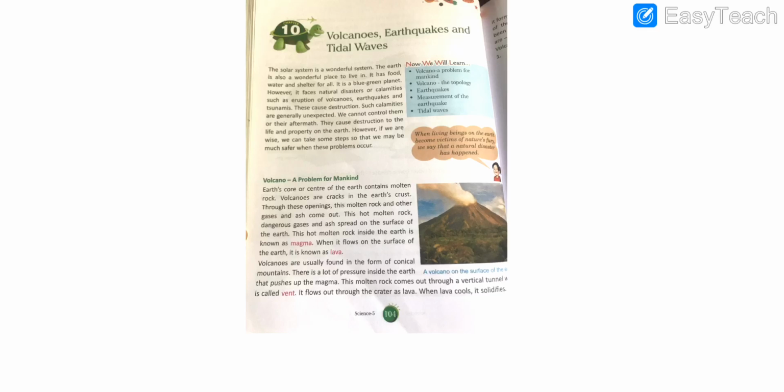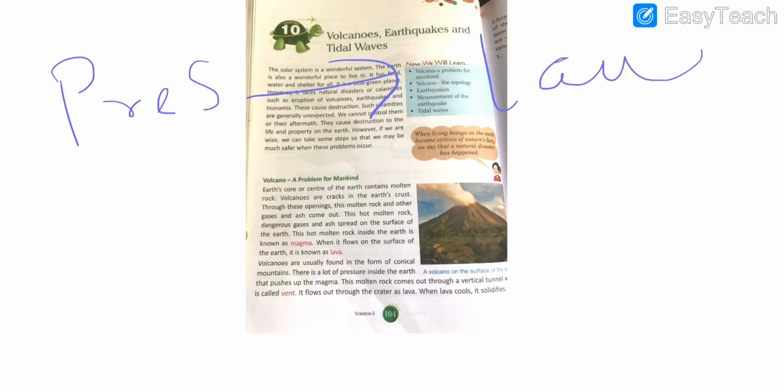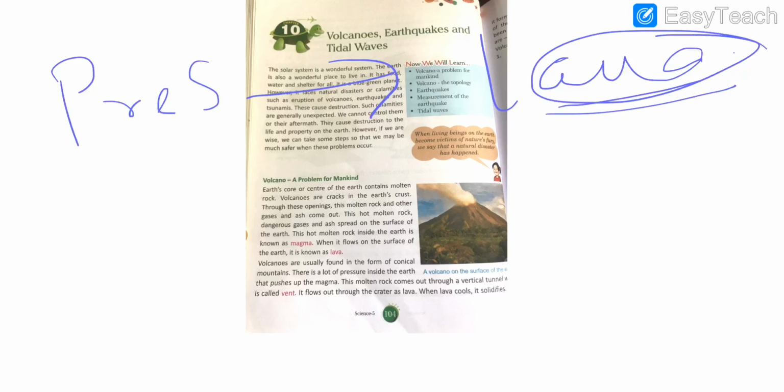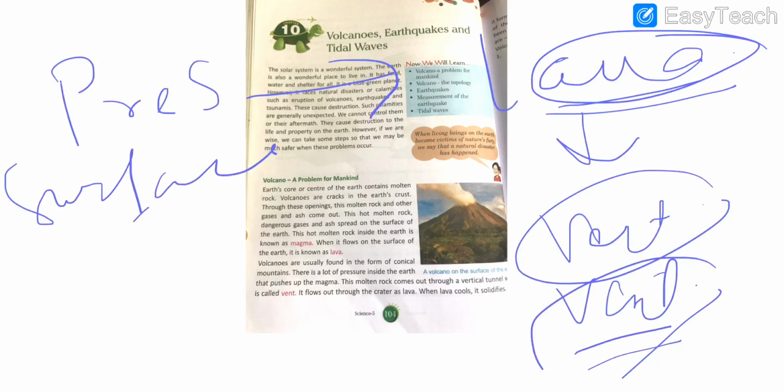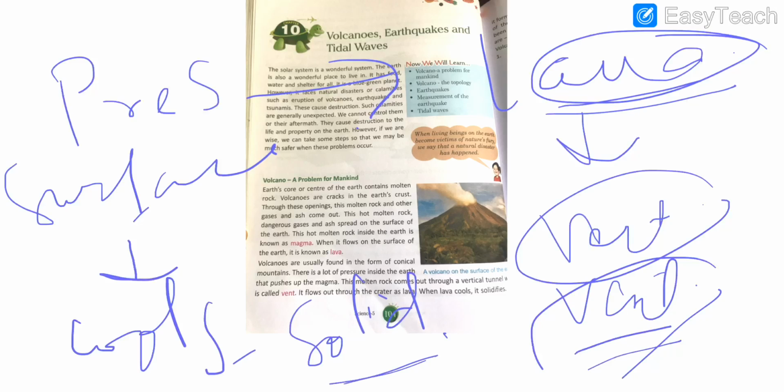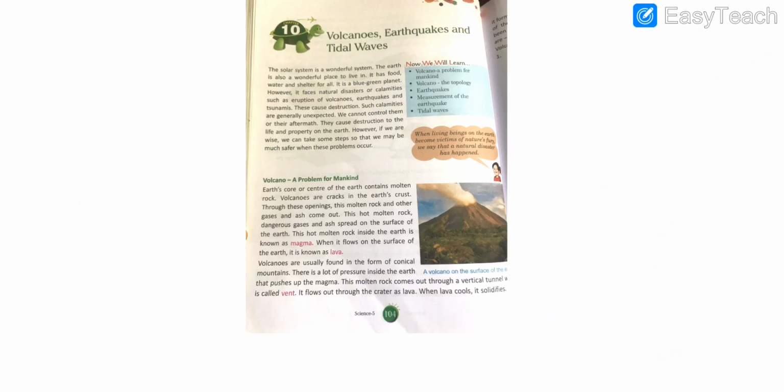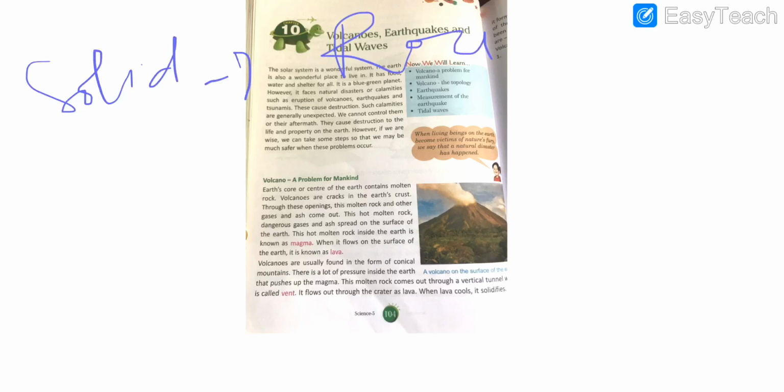So, because of the pressure inside the earth, this molten rock is forced to come over the surface, and it's called lava. This lava flows out through the vertical tunnel called the vent and through the crater. Students, on the surface of the earth, this lava cools and gets converted into solid form, or we say it solidifies. When it solidifies on the surface of the earth, it forms rock.